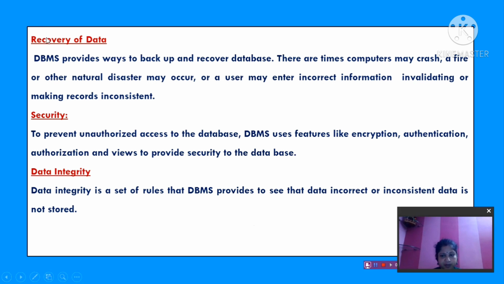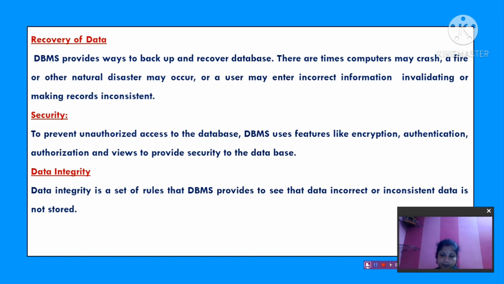Recovery of data. Suppose any disaster appears, then we can recover the data because the data is stored in a central location. DBMS provides a way to backup and recover the database. There are times computers may crash, a fire or other natural disaster may occur, or a user may enter incorrect information, invalidating or making records inconsistent. So due to some problem, if data is lost, we can recover it if you have stored the data in a database.